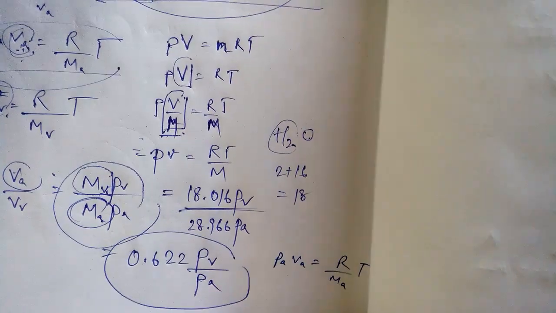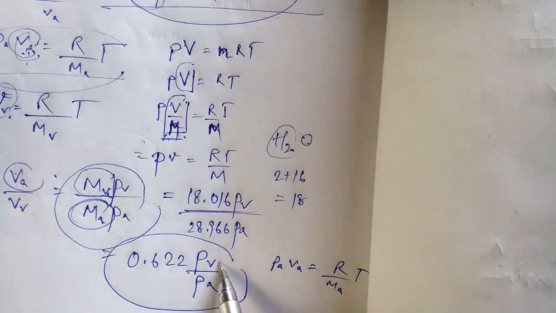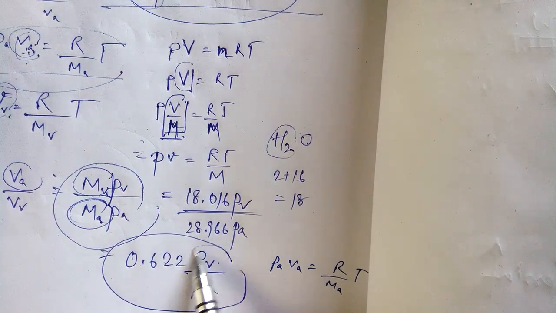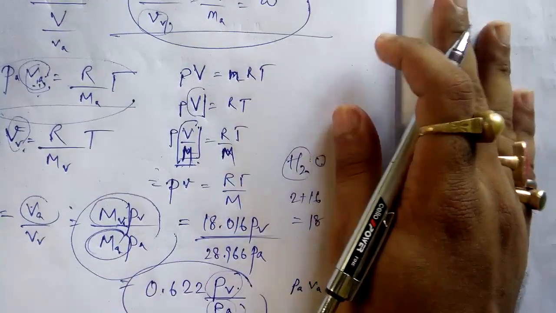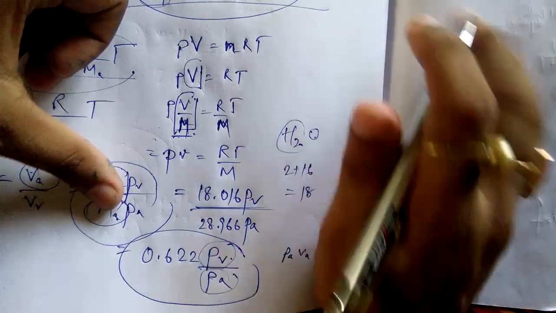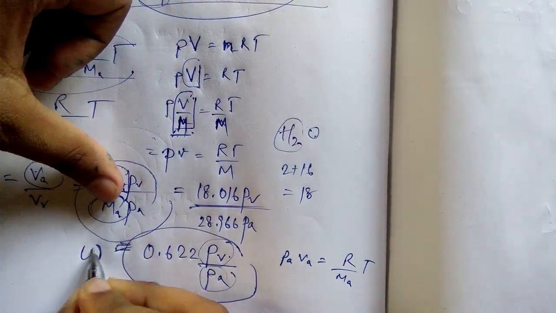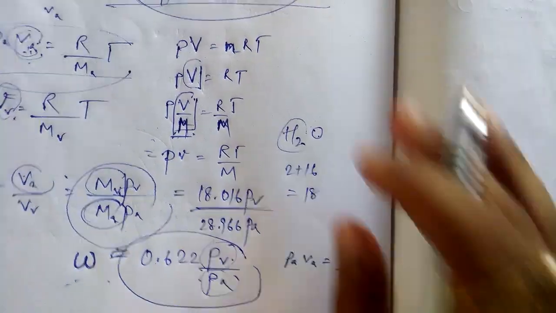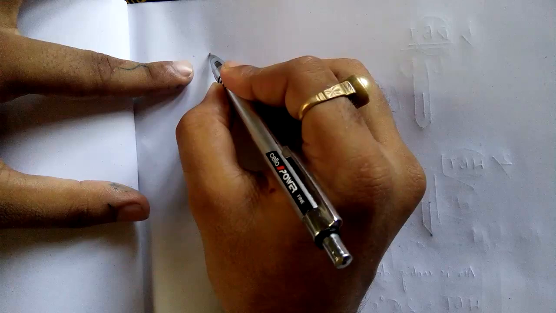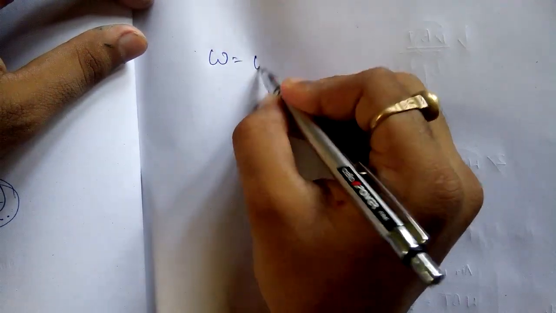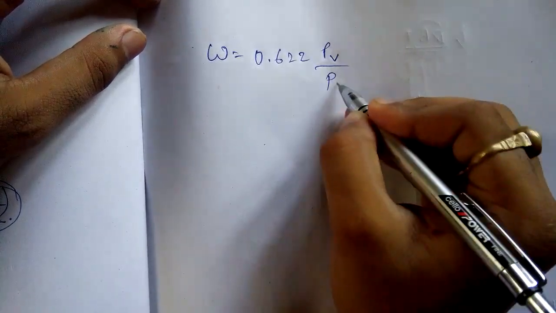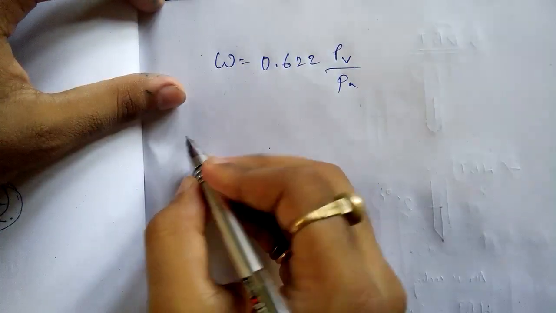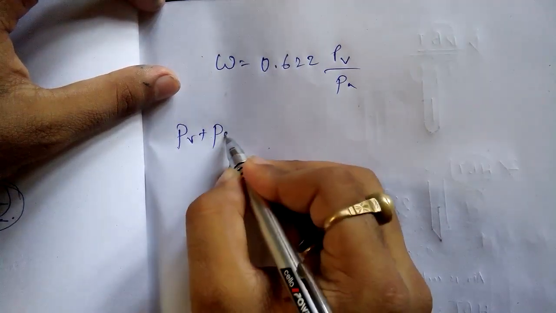Pv is what? It is the partial pressure of the water vapor, and this is the partial pressure of the air. This is equal to W. So we have derived that W equals 0.622 Pv by Pa, and we know that Pv plus Pa is nothing but P, the total pressure.